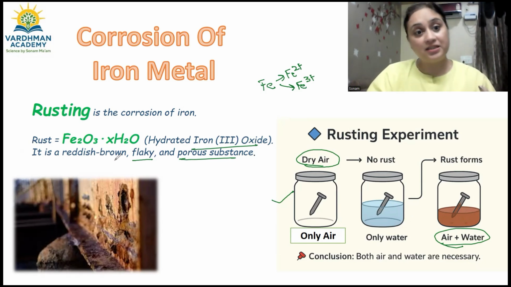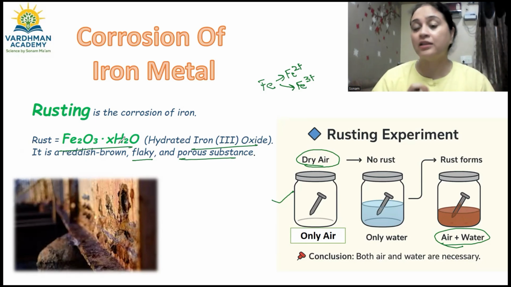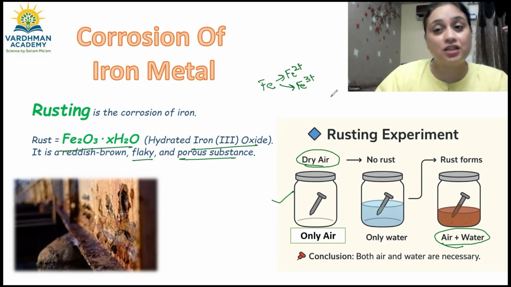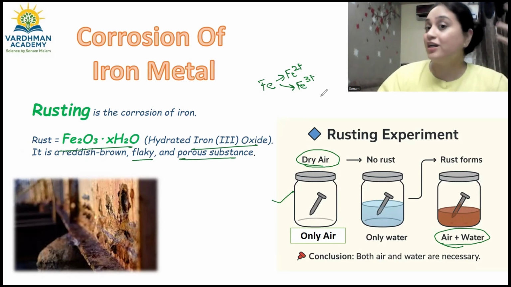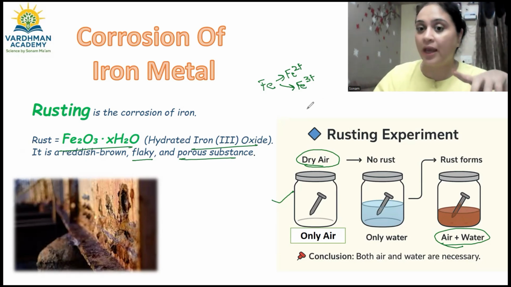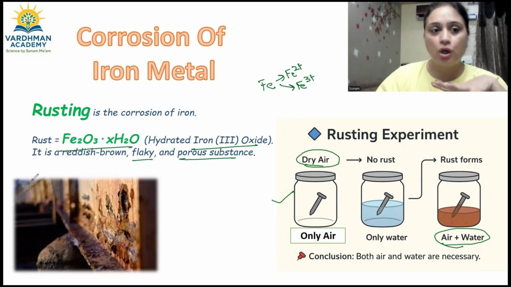So this is clearing your concept कि आपका corrosion of iron metal को हम rusting बोलते हैं. क्यों बोलते हैं ये भी समझते हैं, क्योंकि hydrated iron oxide को हम commonly क्या कह के बुलाते हैं, rust. The process in which rust is formed is known as rusting. और rust कब form हो रहा है, जब आयरन मेटल का स्लो एंड ग्रेजुअल डिके हो रहा है बाय द एक्शन ऑफ एयर एंड वाटर टुगेदर. So this is all about corrosion of iron metal.